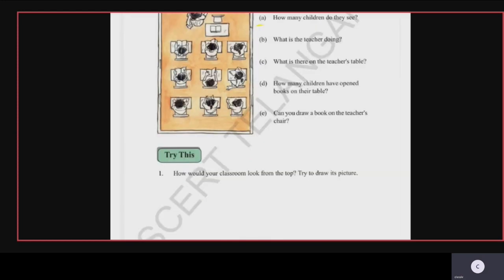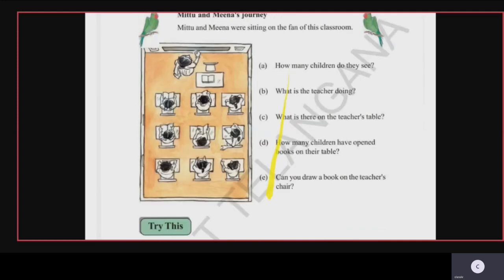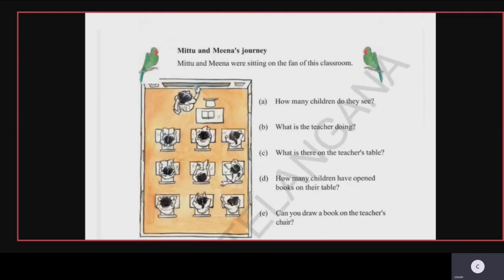So the next question, on page number 11. Mithu and Meena's journey. Mithu and Meena were sitting on the fan of this classroom. Okay, these two were sitting in a classroom, Mithu and Meena. What is the first question here?